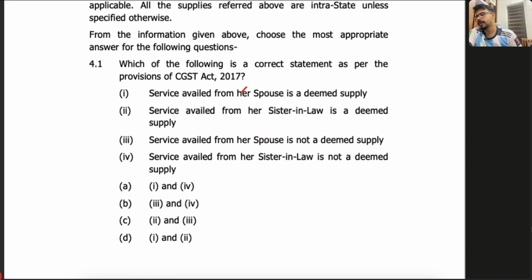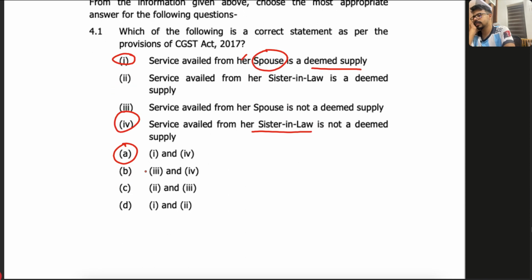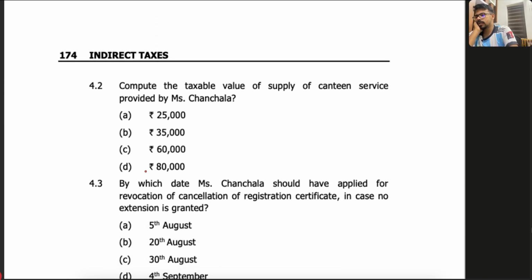So going by that, tell me which answer is correct. Very simple. Service from spouse is actually a supply because they are a related person, and also it's for the purpose of profession. And sister-in-law is not a supply because sister-in-law is not a related person, right? So 1 and 4. In which option is it coming? A. So A is the correct answer. Easy. Next one: compute the taxable value of supply of the canteen service.